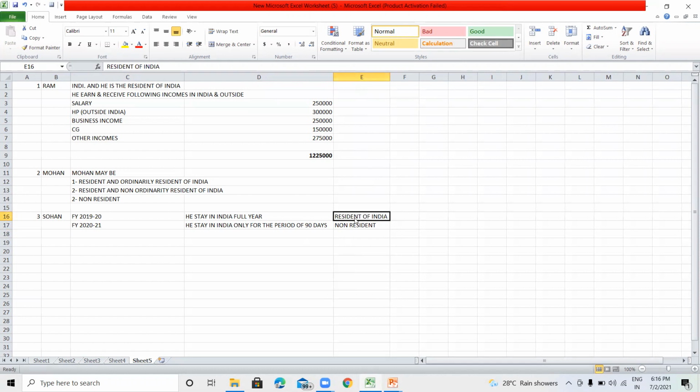So in each year the ascertainment of residential status is very much important, because the residential status of any assessee may change. To determine the tax liability and the taxable income, it is very important to determine the residential status of the assessee each and every year.